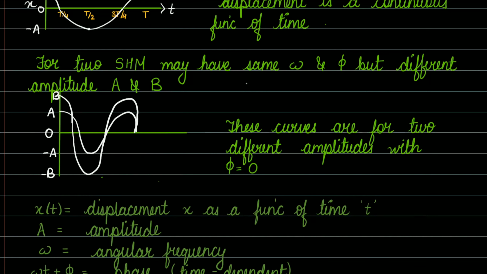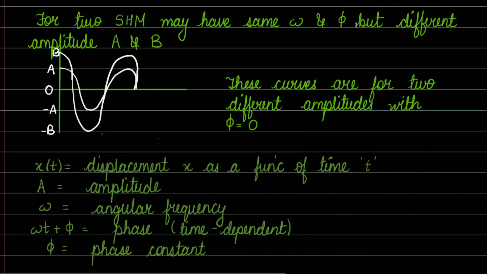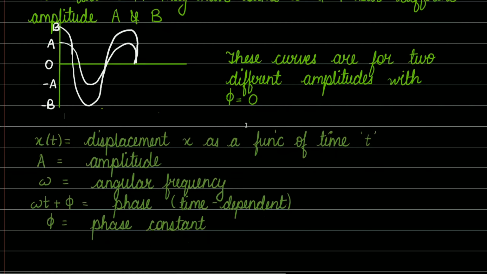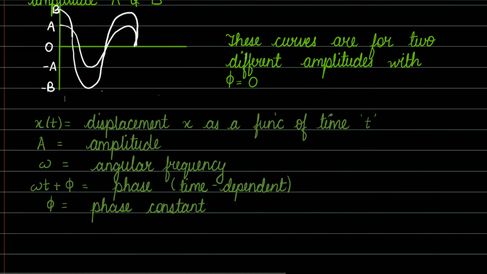So this is the particle performing two SHMs, where it has the same angular frequency and phase constant, but different amplitudes. The amplitude B is greater than the amplitude capital A. So these curves are for two different amplitudes. The amplitudes are different, they are not the same, and the phase difference here is 0. Now the phase constant, you can say, is 0.